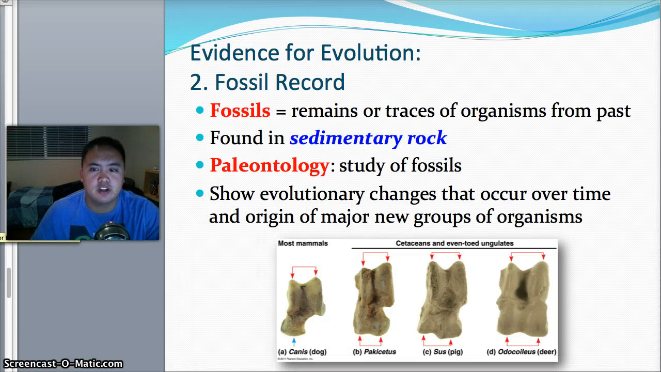Number 2 is the fossil record. It's very easy. Fossils are traces of organisms from the past. Very simply, they look at fossils and notice that fossils of a species, after a while, don't look the same anymore. They find them in sedimentary rock. You know paleontology is the study of fossils. Looking at this picture, they notice the backbones of a dog, a pig, and a deer look almost exactly the same, even though they're totally different species. That proves there has to be some sort of change over time.